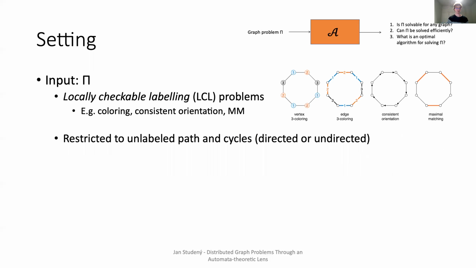The graph problems that we focus on are locally checkable labeling problems. These problems are, for example, computing vertex coloring of a graph, giving consistent orientation, or maximal matching. Moreover, we require that the graphs where we want to solve such problems are only unlabeled paths and cycles. These graphs can be either directed or undirected. The reason for this restriction will be explained soon.